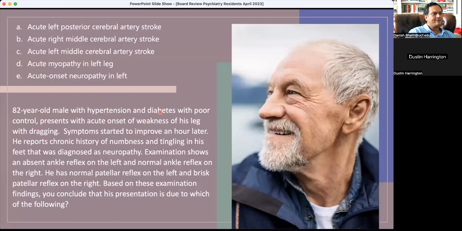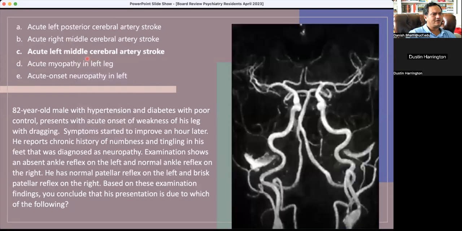An 82-year-old male with hypertension, diabetes with poor control presents with acute onset of weakness of his leg with dragging, and symptoms started to improve an hour later. And chronic history of numbness and tingling in his feet that was diagnosed as neuropathy, absent ankle reflex on the left and normal ankle reflex on the right. So normal on the right compared to absent on the left means that this is likely an exaggerated ankle reflex. So it's being called normal because of underlying neuropathy. It is normal, but it's likely brisk. And that means that he probably has a stroke in that leg, and it's likely an acute stroke. So this is his right leg. So left middle cerebral artery infarct, likely lacunar infarct.